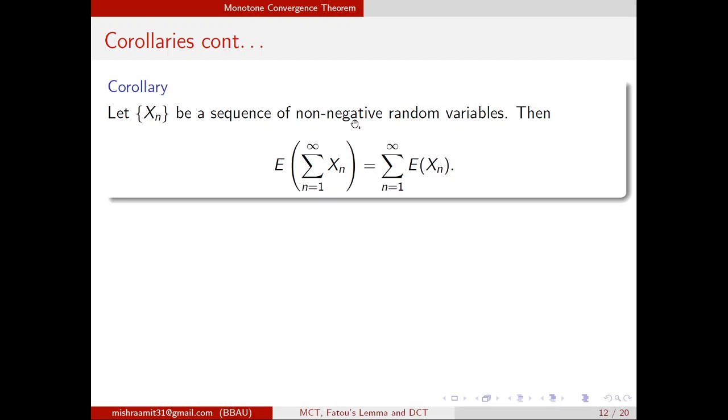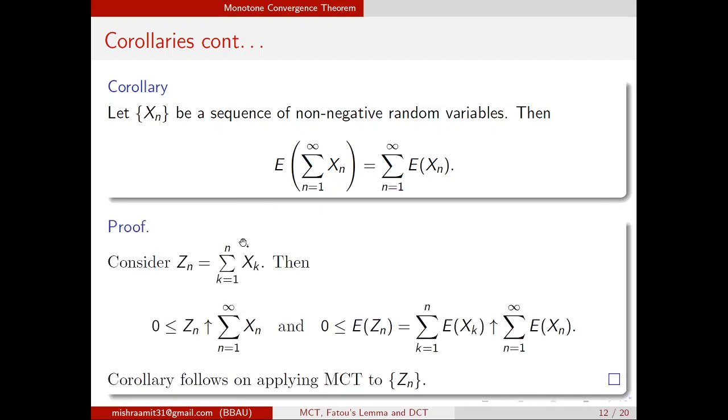This proof is based on the monotone convergence theorem. And how do we prove it? We just define a sequence Zn, which is the sum of xk, k from 1 to n. You can easily see, since the xk's are non-negative, Zn plus 1 will have one extra element, x n plus 1, which is non-negative.